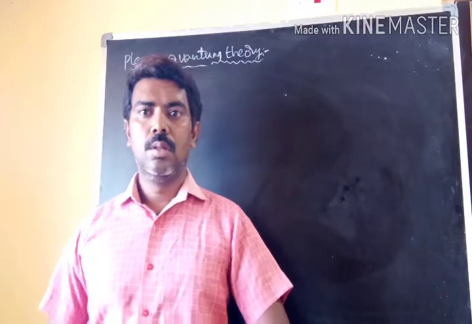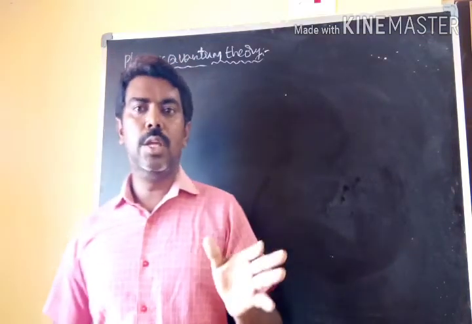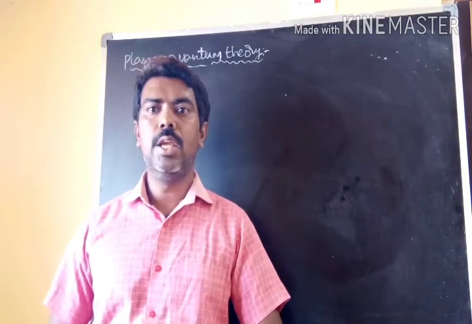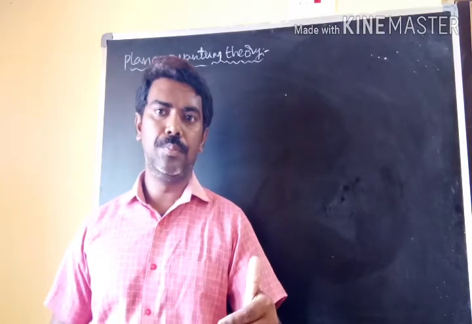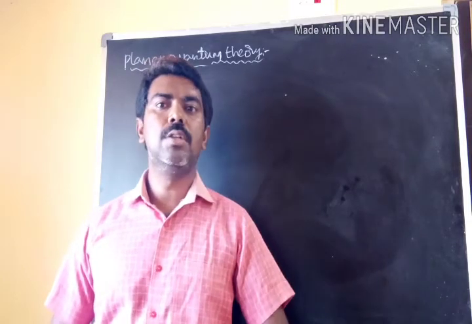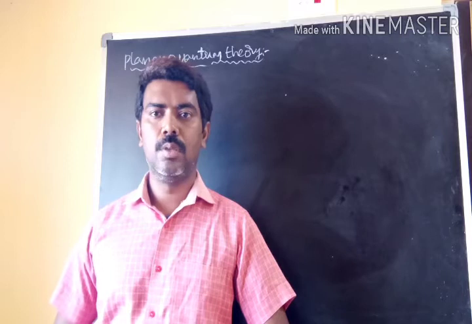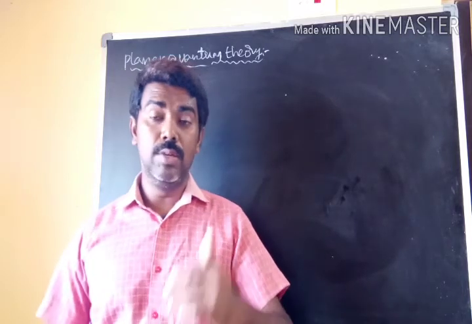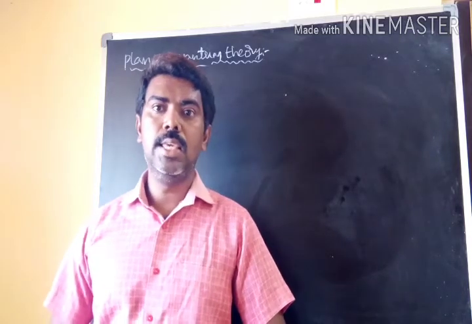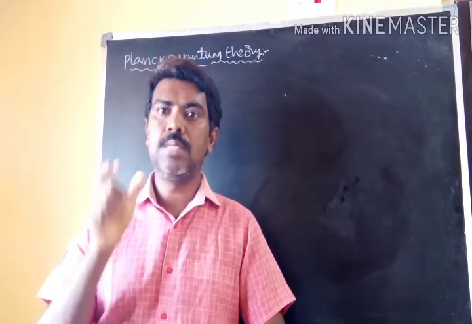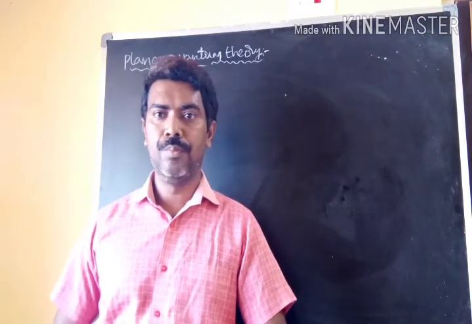The energy of radiation, that is the quantum, is directly proportional to the frequency of the radiation. E is proportional to nu. That is the mathematical representation.